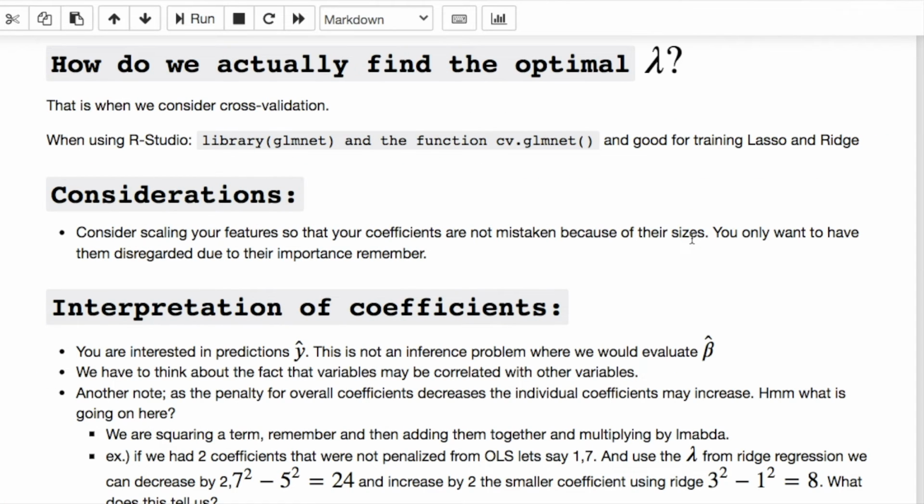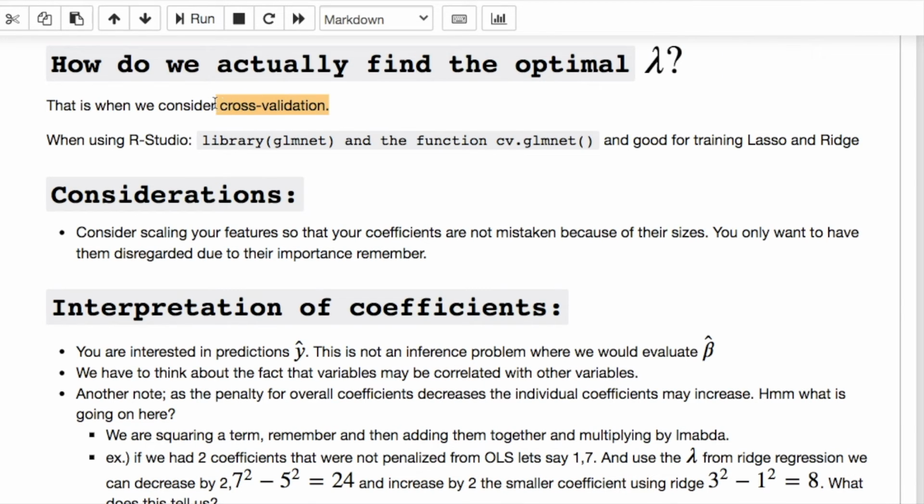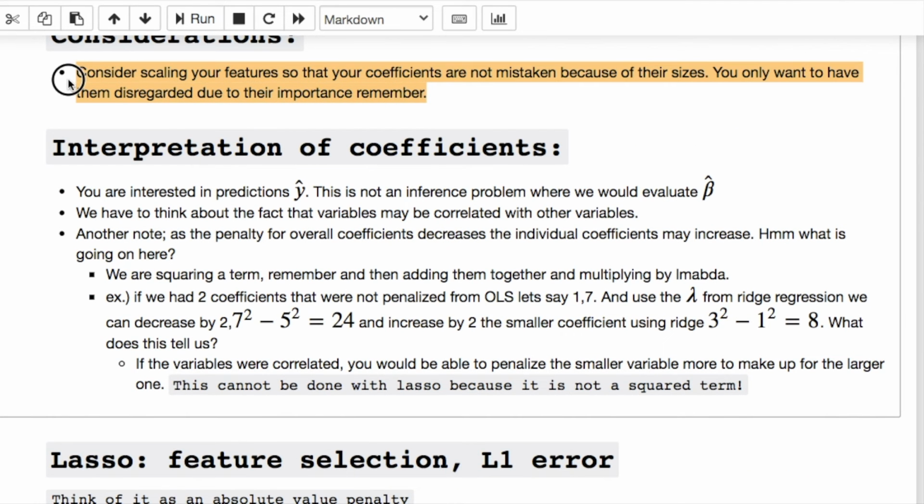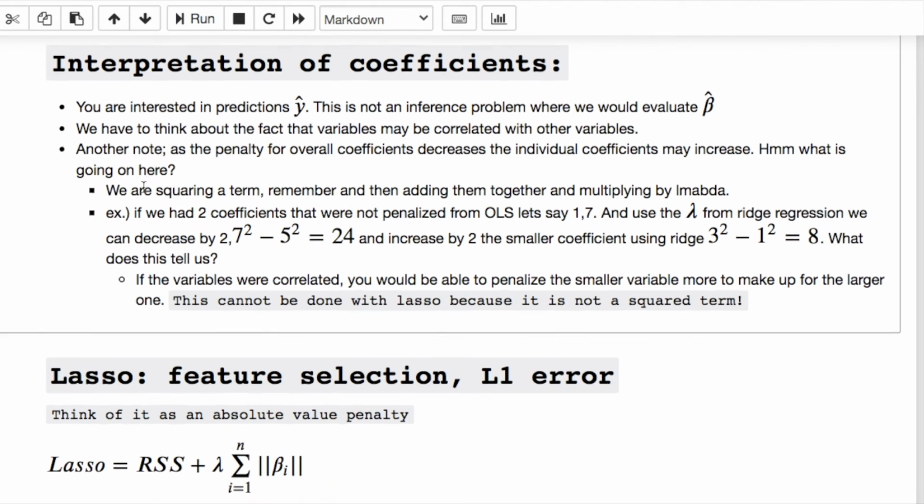So how do we actually find the optimal lambda? Well, that's interesting, because you consider cross-validation. In the case of RStudio, use glmnet for your library and then call the cross-validation function from there. Here are some considerations. I said this before and I'm saying it again: consider scaling and centering your features so that your coefficients are not mistaken because of their sizes. You will only want them disregarded due to their importance, remember, not due to their magnitude.